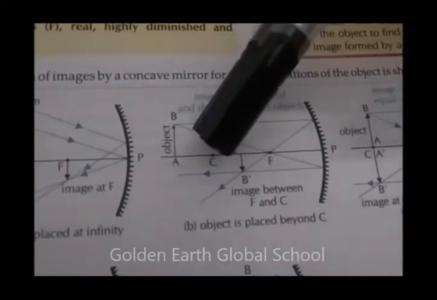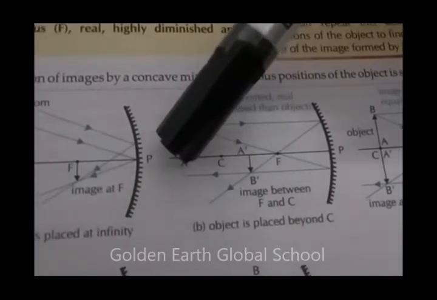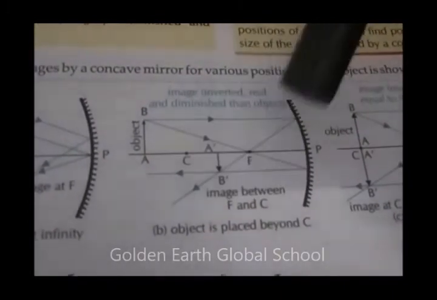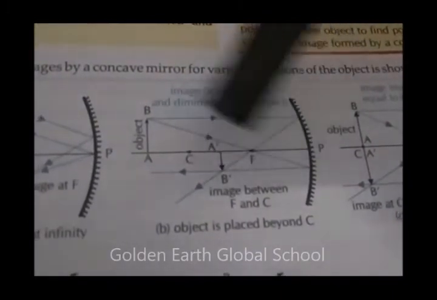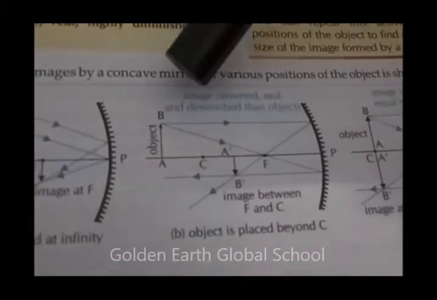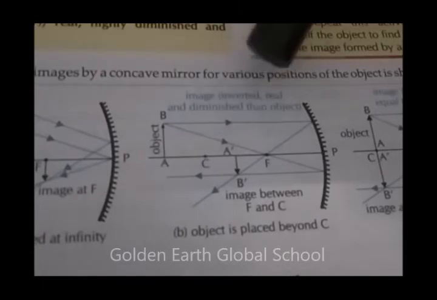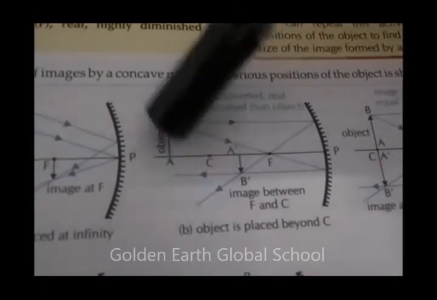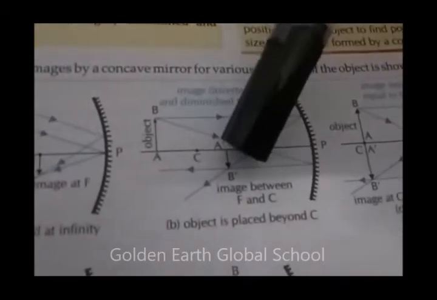When object is beyond C, the object is placed beyond C. Parallel rays of light coming touch the concave surface and get reflected back. The image formed is between F and C. The image is inverted, real and diminished than the object. Diminished than the object means to say it is smaller than the object.